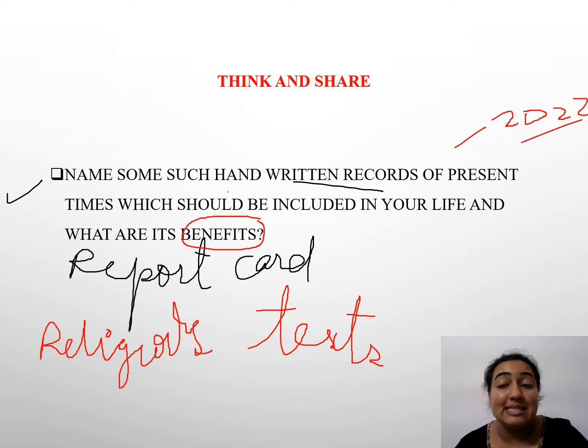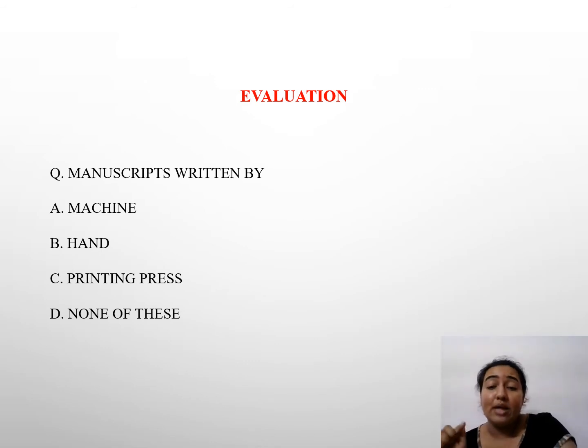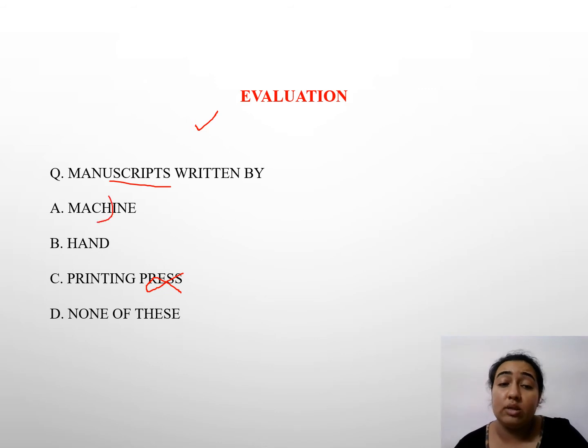So I hope the concept of manuscripts and their confusion is clear to all of you. Let's move forward. Okay, there's an evaluation. I have also added a few extra questions so that you might understand the concept in a more precise and clear manner. Manuscripts are written by hand, machine, printing press, or none of these. Printing press will be cut out first, because that was not even invented. Machines were not there at all, so what remains is hand. So definitely hand is the right answer.